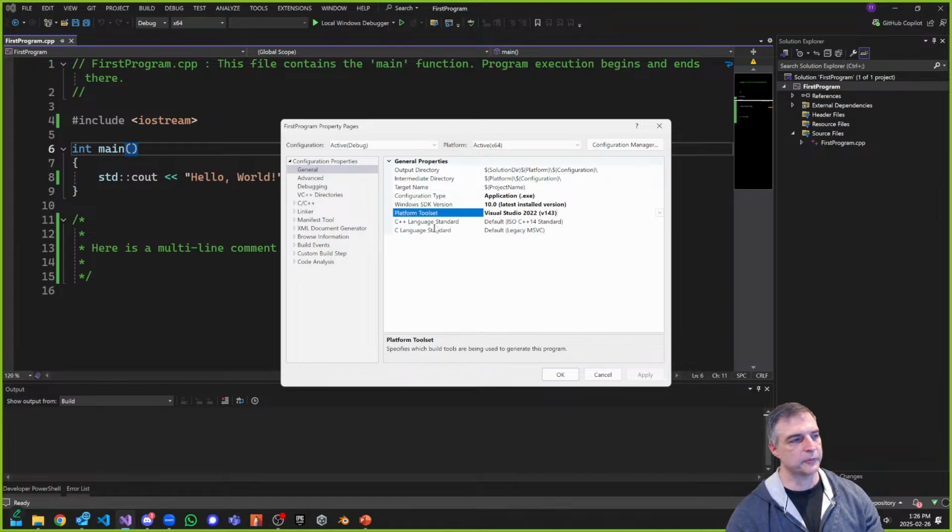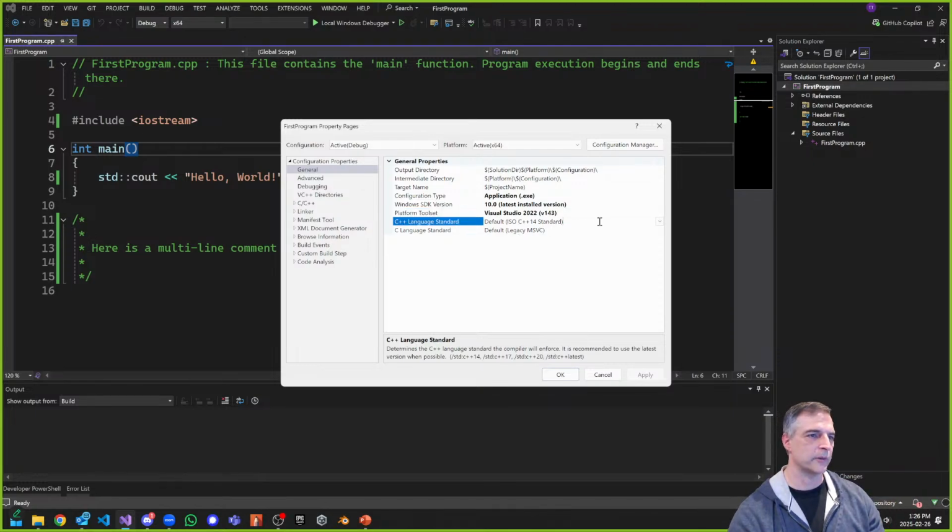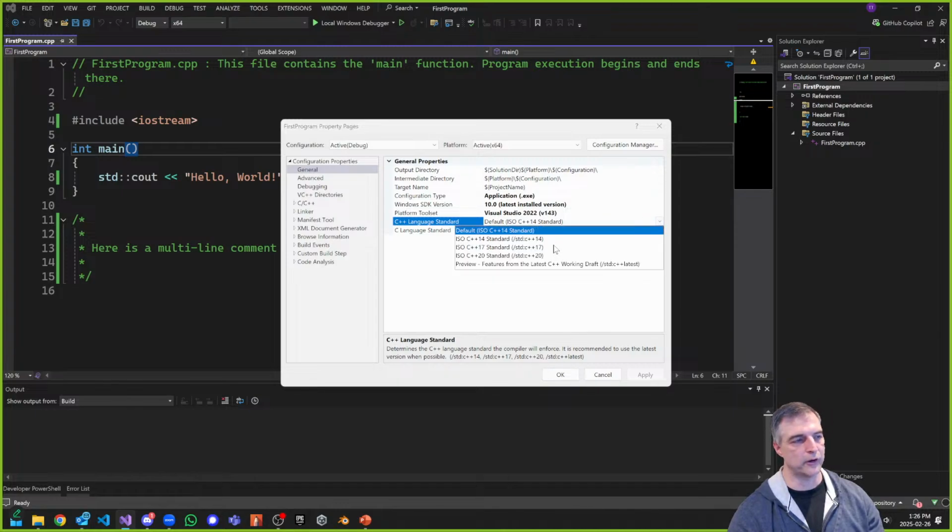The other thing is the C++ language standard. One thing that happens with C Sharp by default is it pulls in the latest language if you want to use it. There are other more advanced features that sometimes are turned off in C Sharp as well. But here in C++, you can choose the standard library that you want to use. And you can see here that we support 14, 17, and 20. Those are the three standards that have been out there over the last little while.